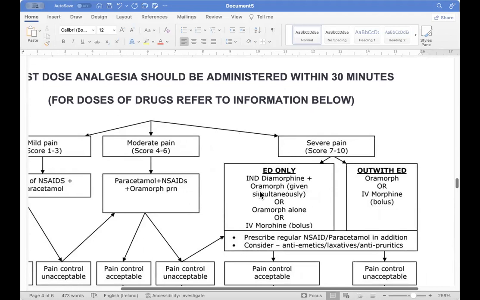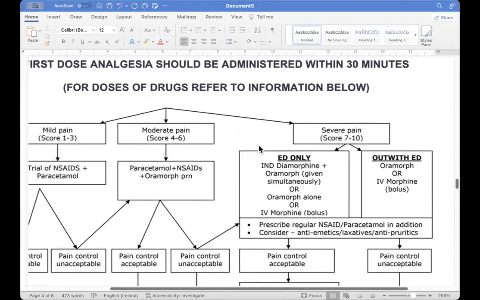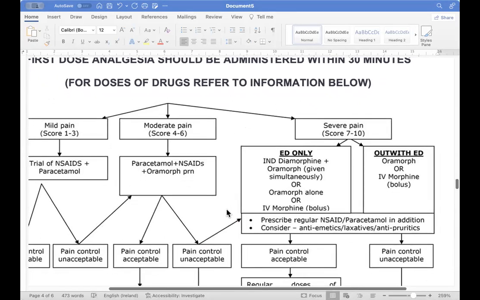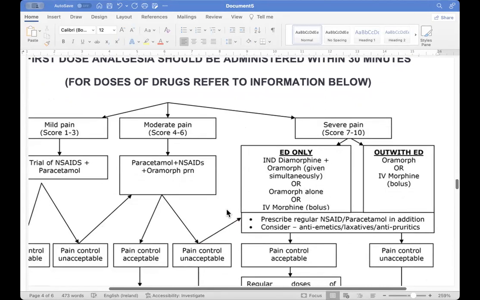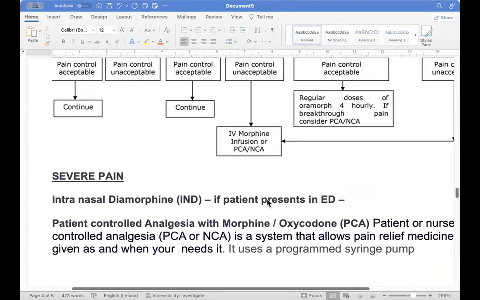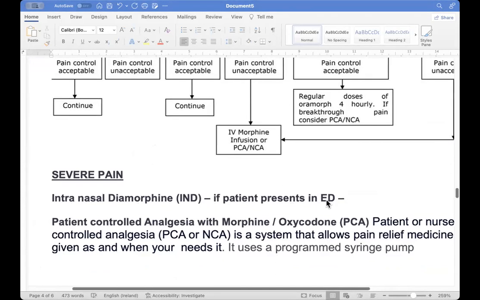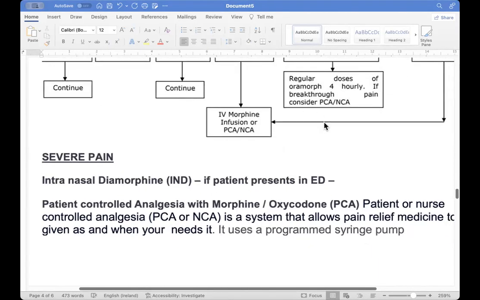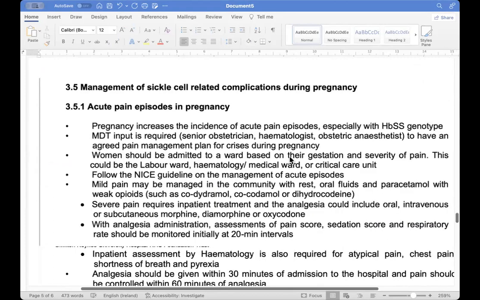And nowadays there is a new thing they are giving. They can give this diamorphine and morphine intranasally also, okay? So they have intranasal until the IV line is established if she is in ER, in emergency. Okay, these are the ones: intranasal diamorphine for a patient presenting in emergency. And then after the admission, sometimes she needs ventilation and has to be admitted to HDU. This is just something we have to know. Okay, so we finish this.